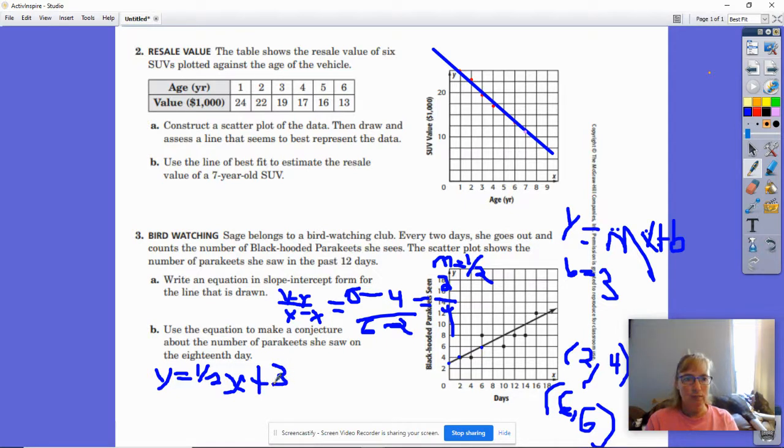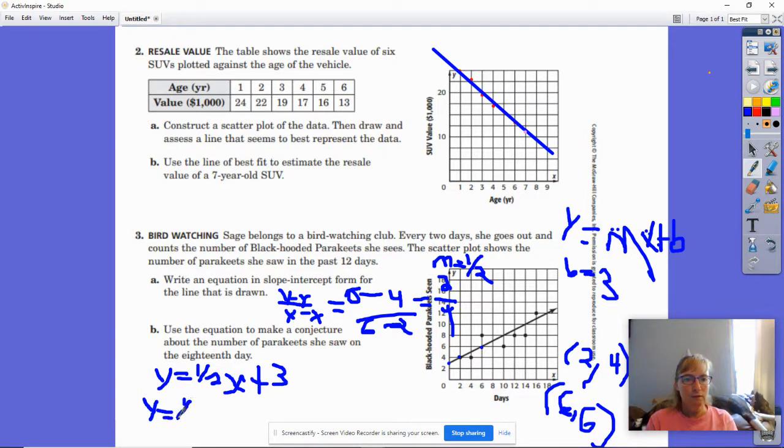That's our equation. Okay, so now we're going to use this equation to make a guess about the number of parakeets you saw on the 18th day. Since days are on our x-axis, that's what we fill in for x, so we are looking for y. We don't know what it is. We kind of guess what it is by the graph, but now that we have an equation, we can make it more definite. So y equals